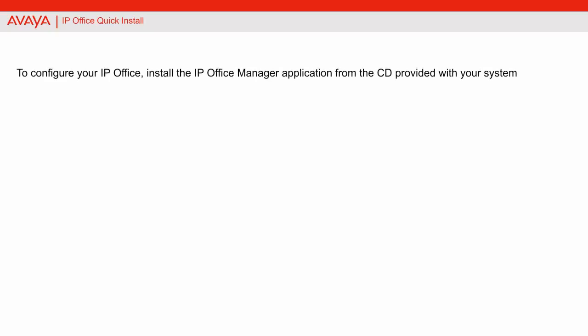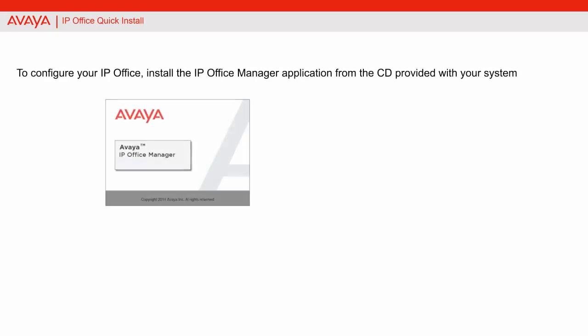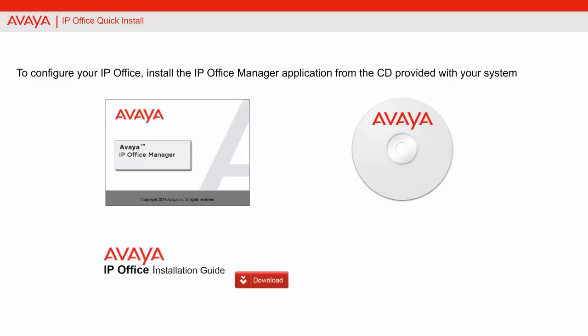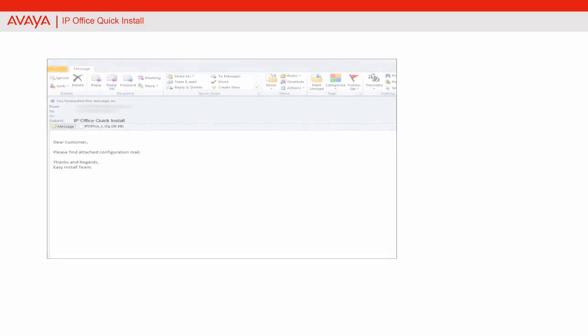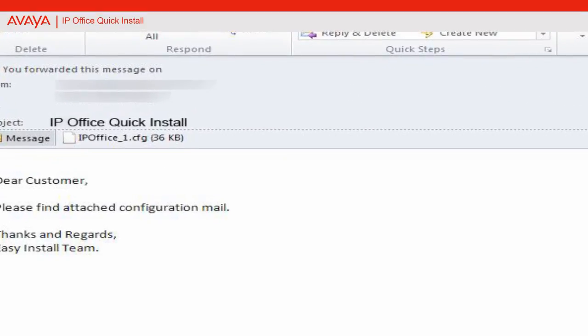To configure your IP Office, install the IP Office Manager application from the CD provided with your system, or download the application from the link provided in the installation guide. Locate the email with the subject line IP Office Quick Install and open the attached CFG file using the IP Office Manager application.